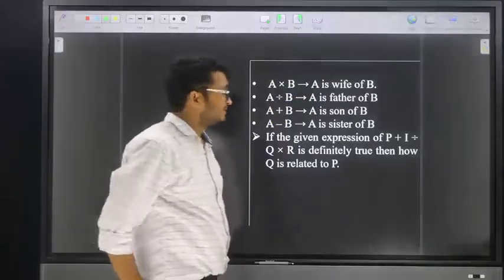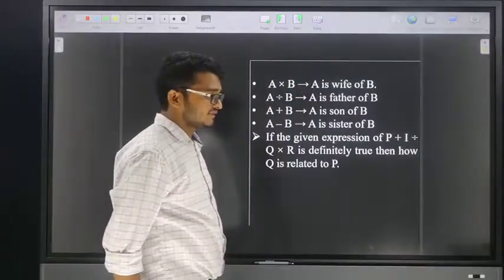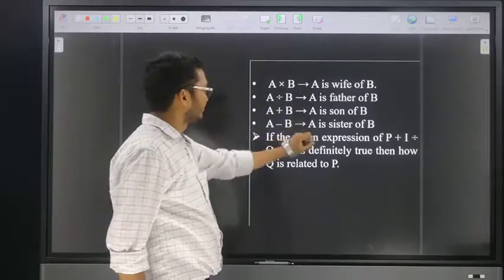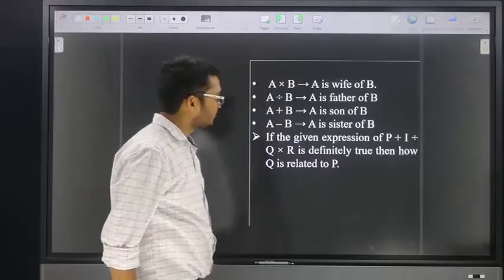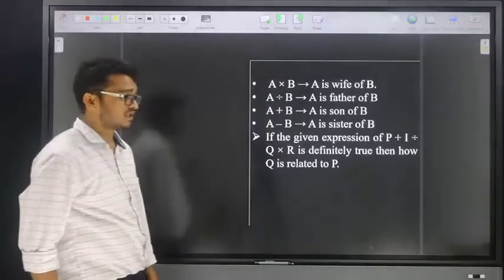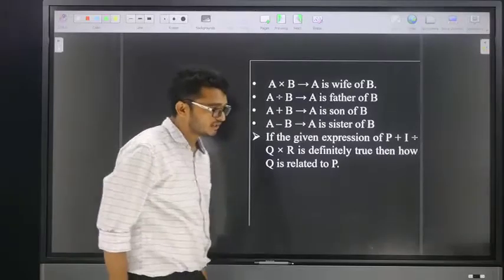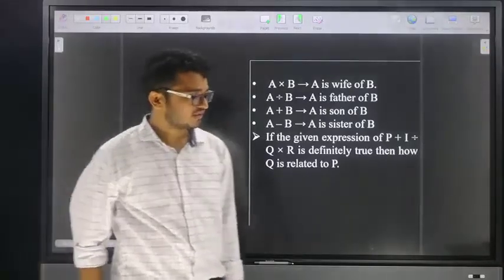A into B means A is wife of B. Next, A divided by B means A is father of B, plus means son of B, minus means sister of B. Which of the following represents: if the given expression P plus I divided by Q into R is definitely true, then how is Q related to P?